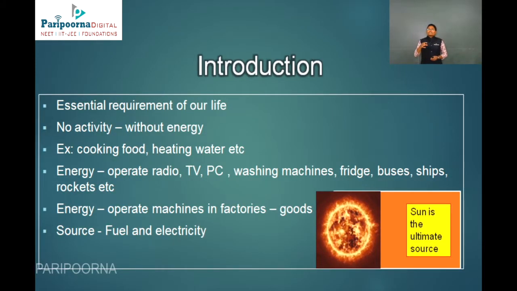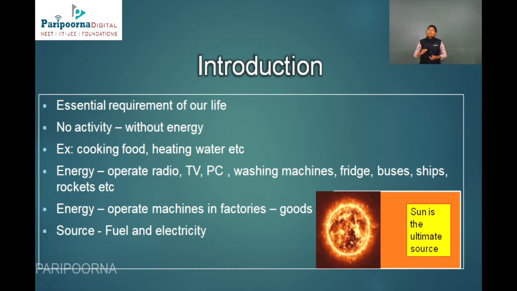Let me give you some basic introduction. Nowadays, energy is a very essential requirement of human beings. No activity is done without energy. For cooking food, heating water, to operate television, radio, computers, washing machines, fridges, everything we need energy.